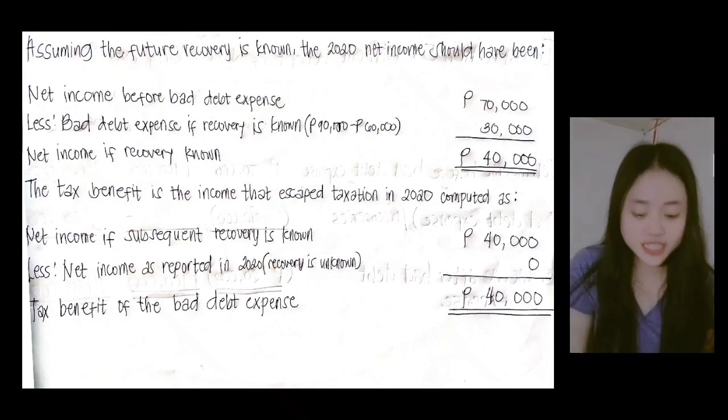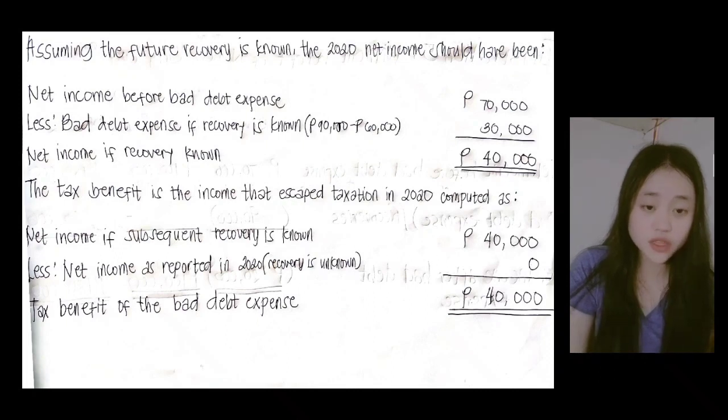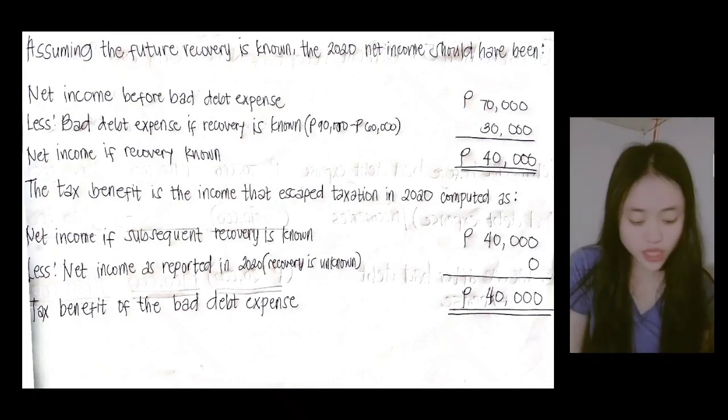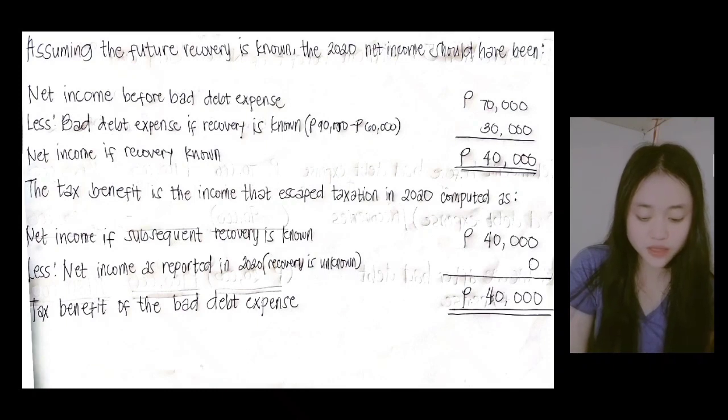The tax benefit is the income that escaped taxation in 2020, computed as follows. The net income if the subsequent recovery is known is 40,000, which is what we saw in the assumption for 2020. Less the net income as reported in 2020 without the recovery known, which is 0. So the total amount of tax benefit of the bad expense is 40,000.